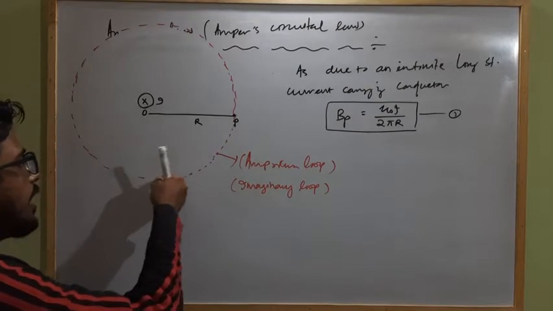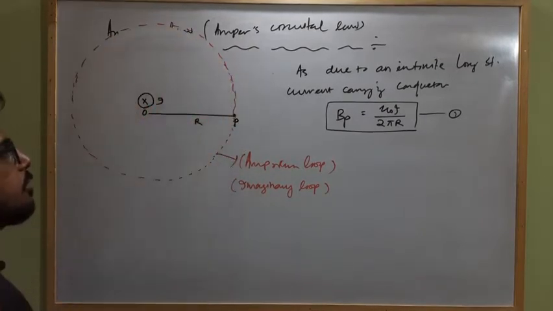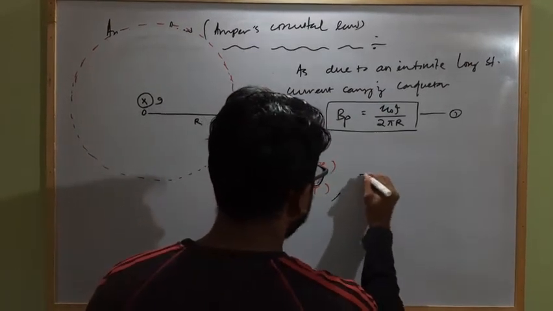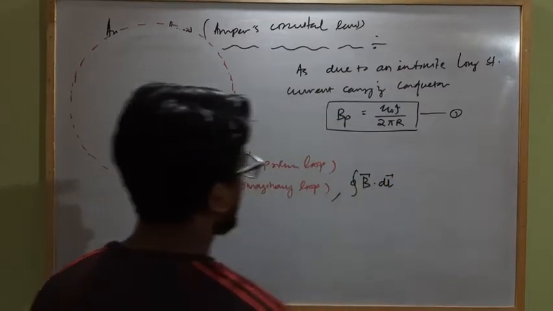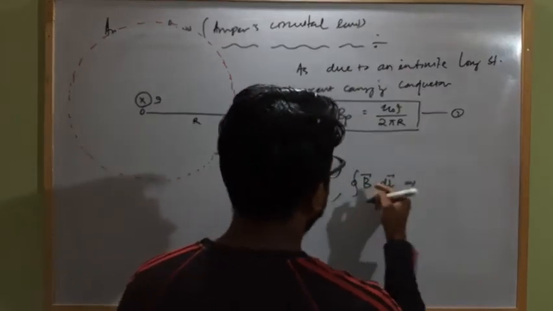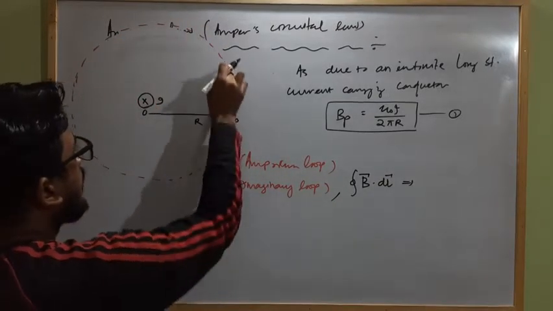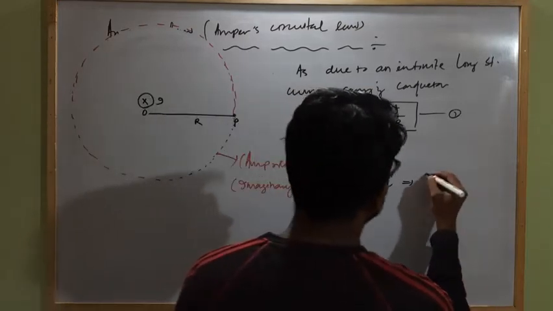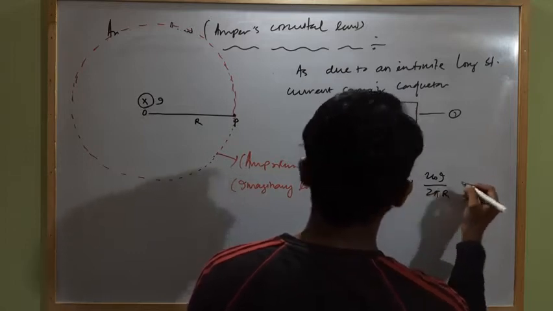So now we have to find the line integral of the magnetic field strength around this imaginary loop, that is, the closed integral of B dot dl. The value of B at any point on this closed loop, being at the same distance from the conductor as P, will be the same as at P: mu naught I by 2 pi r, dot dl.